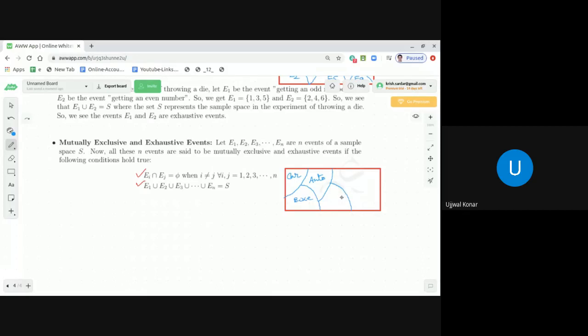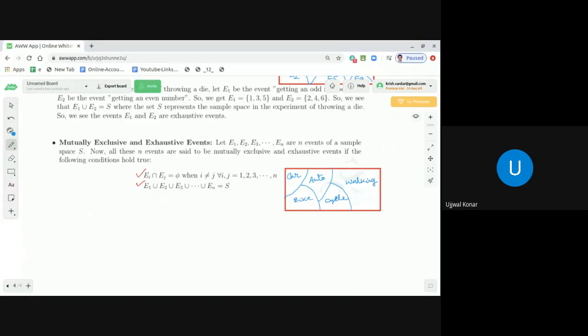So let me write it down here: this is walking, and suppose it is by cycle. Now if you see, all these events, these sets, are mutually exclusive, because when the doctor is coming by car, he cannot come by auto at the same time.